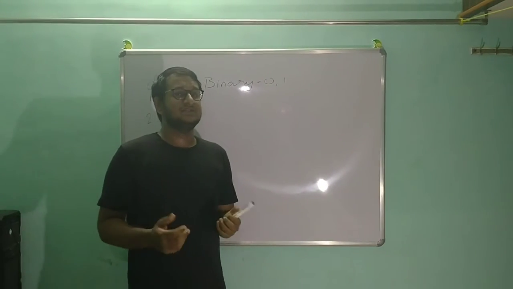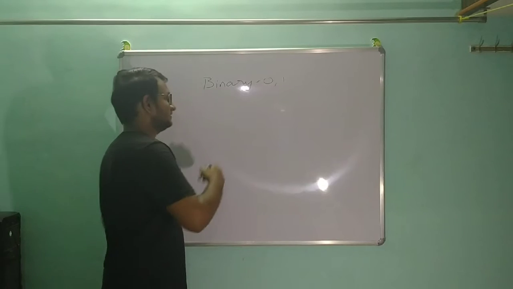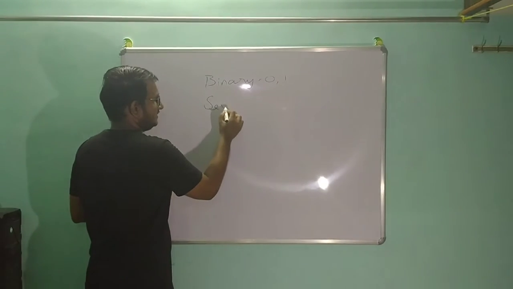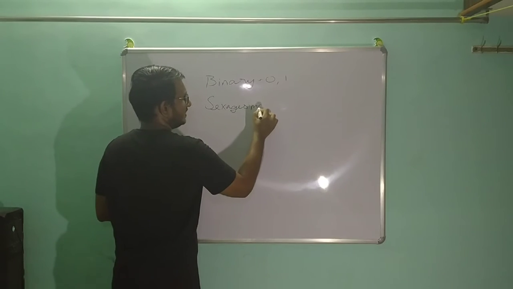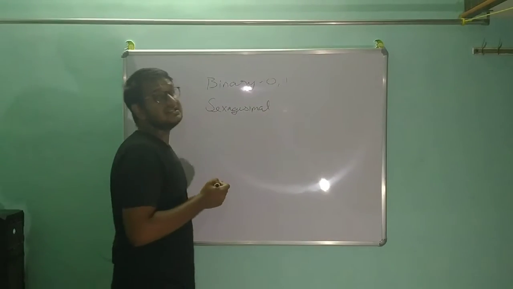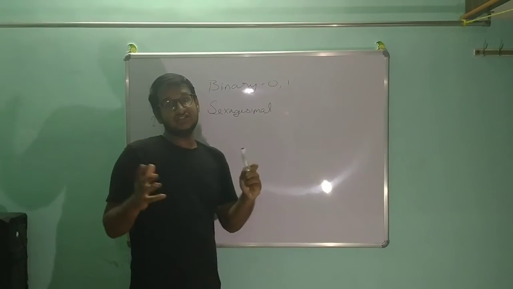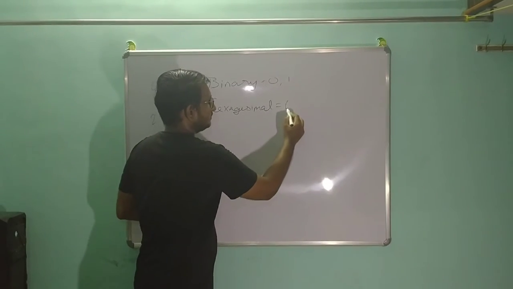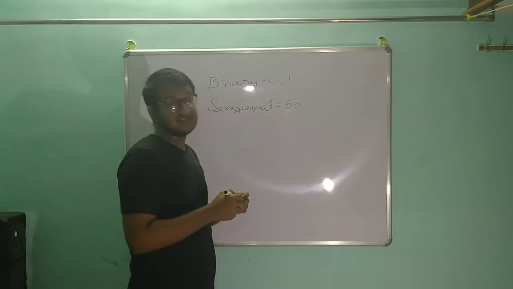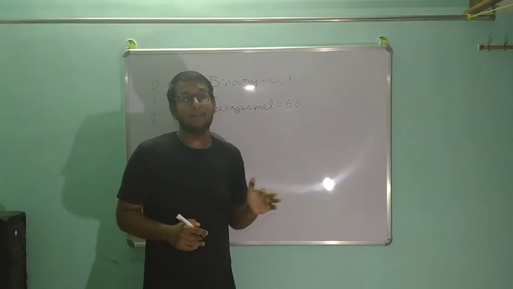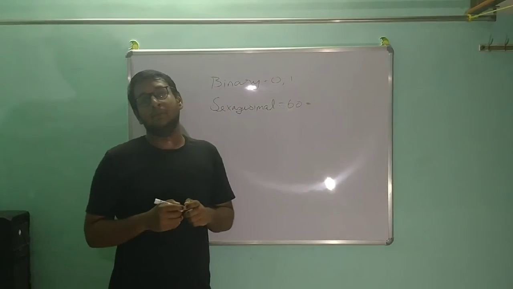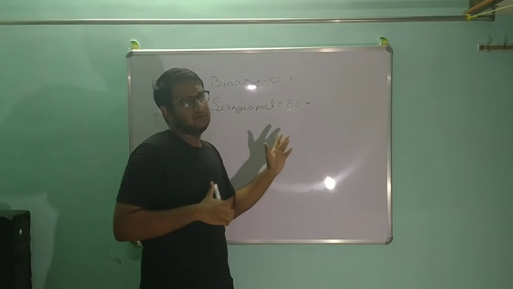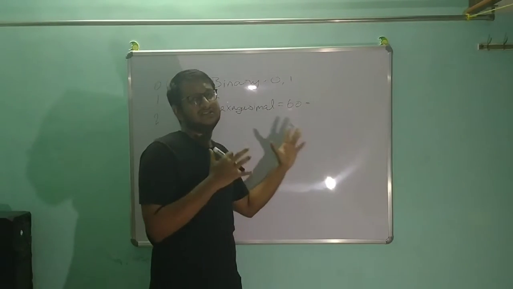And the second number system which I came across is the sexagesimal number system. This number system involves 60 digits and was used by the Babylonians, who belonged to the Mesopotamian civilization.